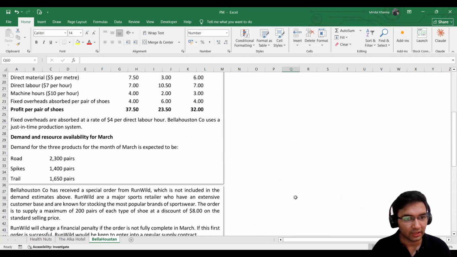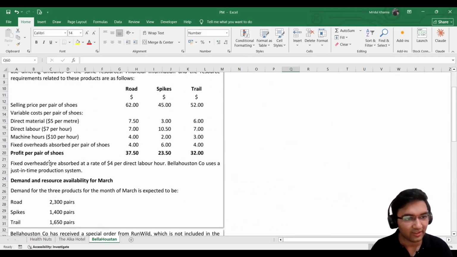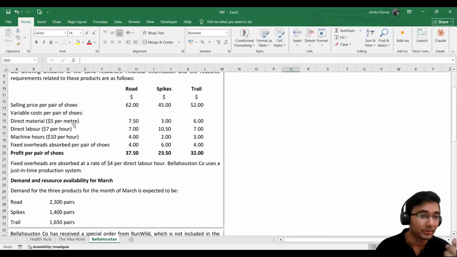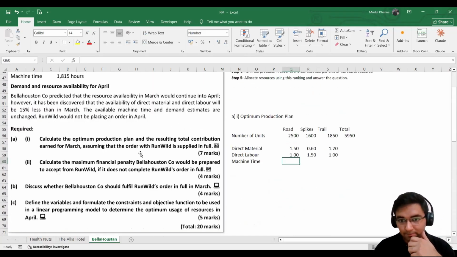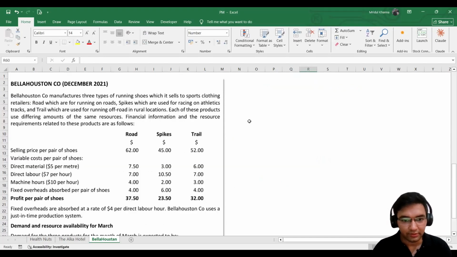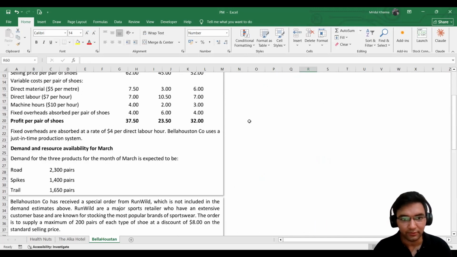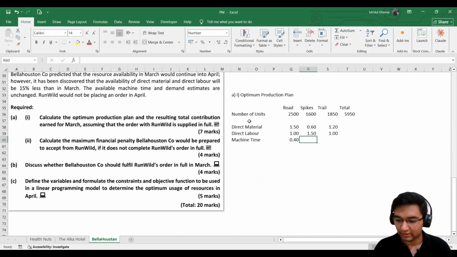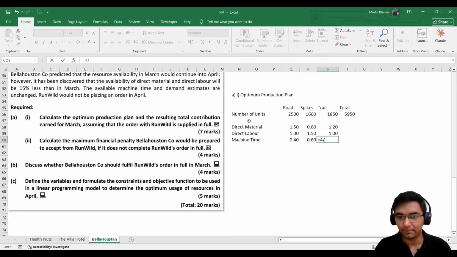Last, machine time. Machine time is in hours. As you can see, for direct material the unit is meter, direct labor is hour, and for machine time it is also hour. So again, 4 by 10, then we have 6 by 10, and lastly 4 by 10.